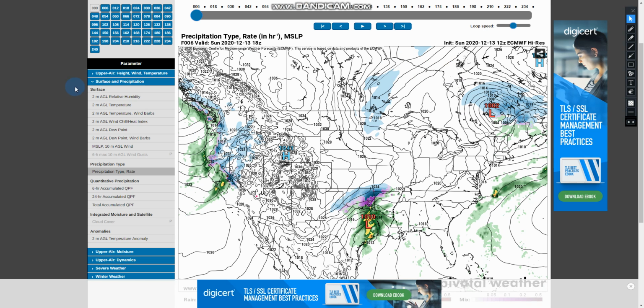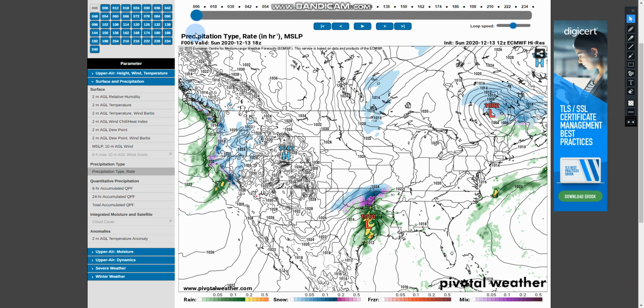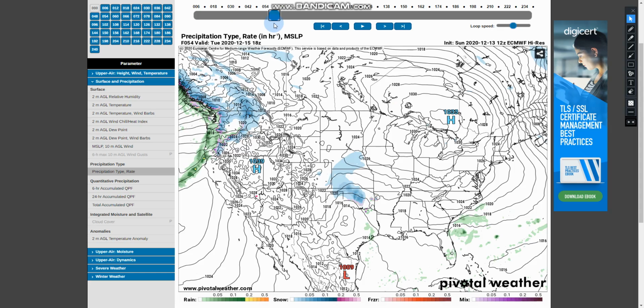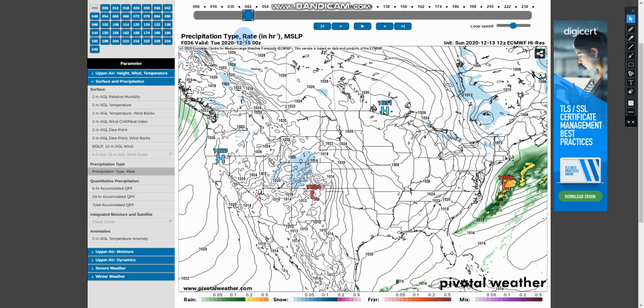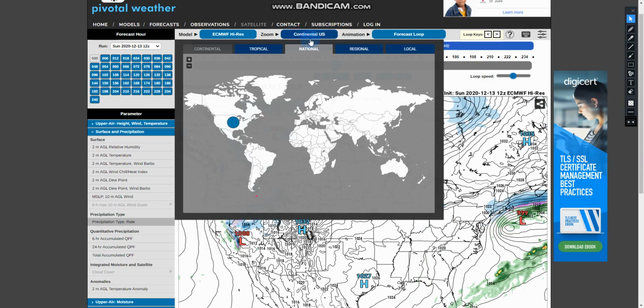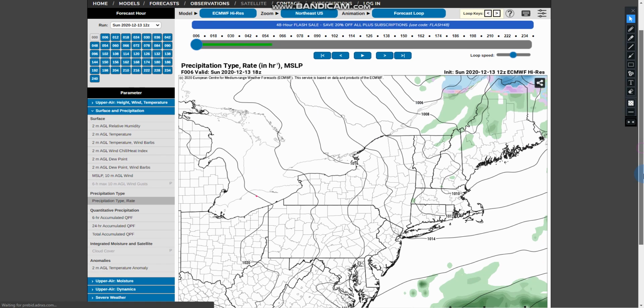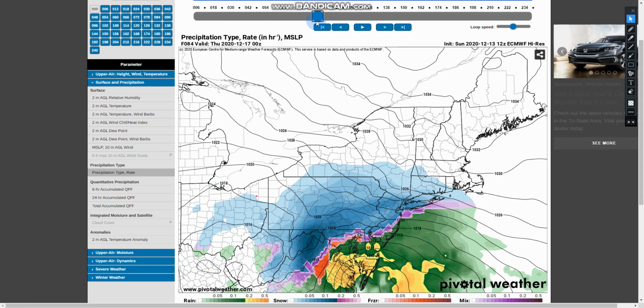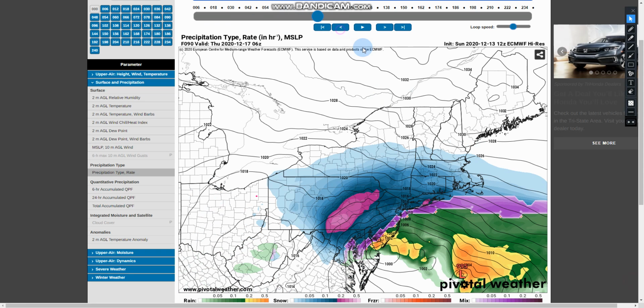If we take a look at the European here, it's almost like the GFS, but a little colder than the last 0Z run. The 12Z was the coldest of the bunch. You could see that Winter Storm Flynn passes off to the east, and then you have Winter Storm Gale to be determined come up to the Northeast. Just to get a closer up view so you guys can all see it, you can see that it's almost an all snow event for the Northeast, at least on the coastal areas. The Forks may be getting a little mixture of sleet, but 3/4 of Long Island, shown by the European, is all snow.